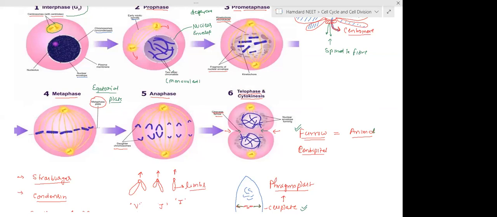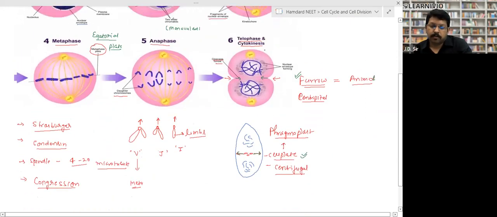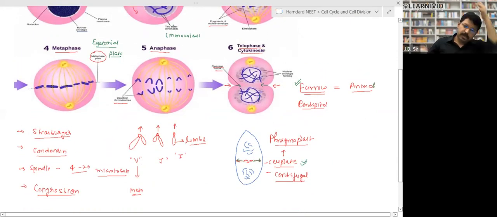Done? Yes, sir. So, what are the differences in cytokinesis? What's the difference between plant cell and animal cell? That's what I was telling. Look, suppose that this is an animal cell. So in animal cell, what happens when the protoplasm divides?